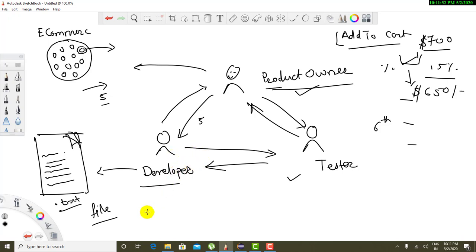What are those? The very first stage is creating user stories. That is what we are doing over here. We are dividing the entire application into small features, and these features are nothing but user stories, which the product owner will discuss with the developer and tester, and they will give their input. What is happening in this phase while creating the user story? If we create user stories out of the entire application, then we can divide and conquer the entire problem of developing the software in a simple sense.